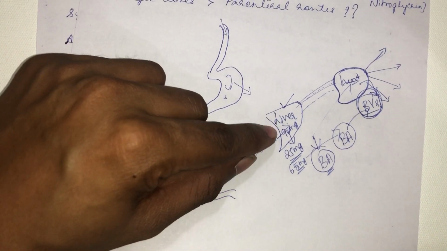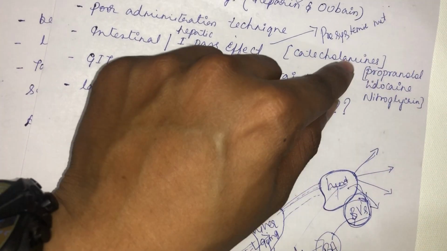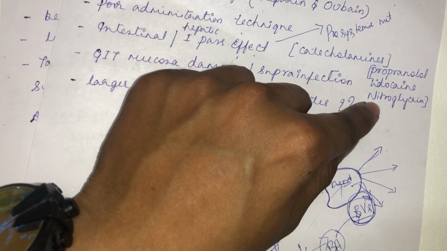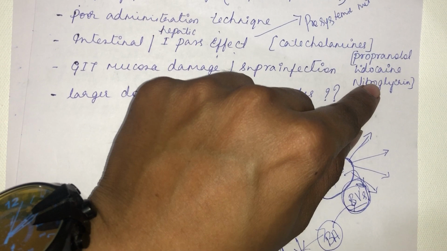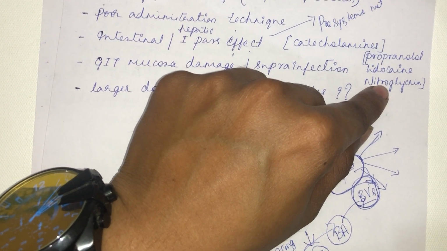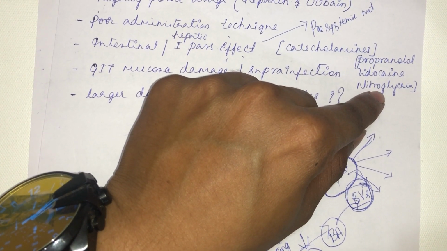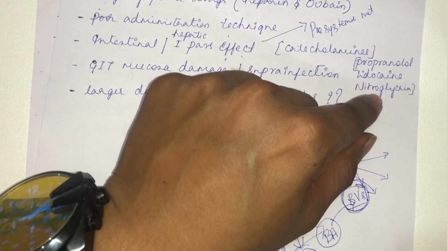Similarly, the classical examples of drugs which undergo hepatic first pass effect are propranolol, lidocaine and nitroglycerin. So remember nitroglycerin. If you give it through the oral route, it will enter through the portal vein into the liver, and a significant amount of nitroglycerin will be metabolized in the liver when it enters for the first time. So obviously the bioavailability of nitroglycerin will be very less.